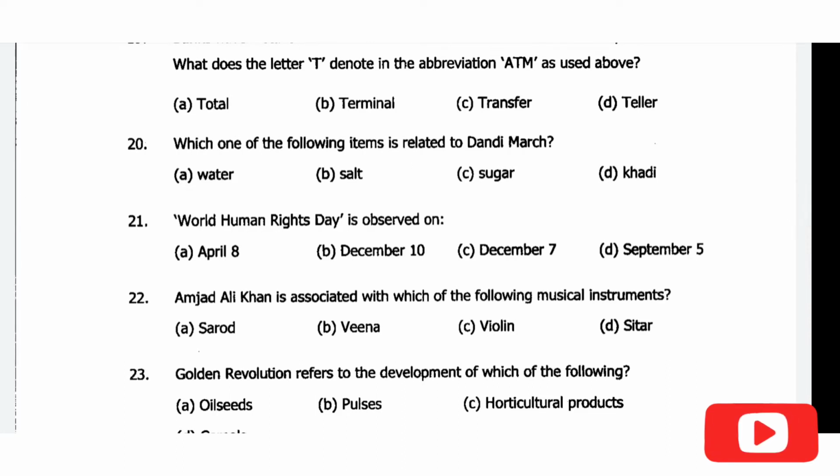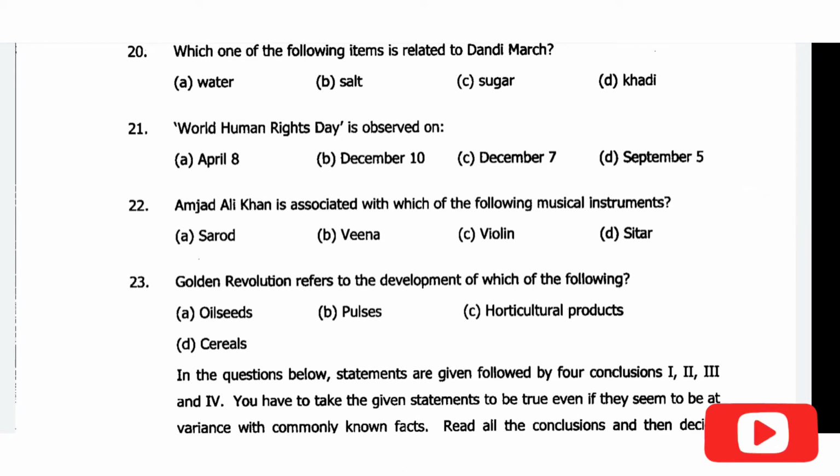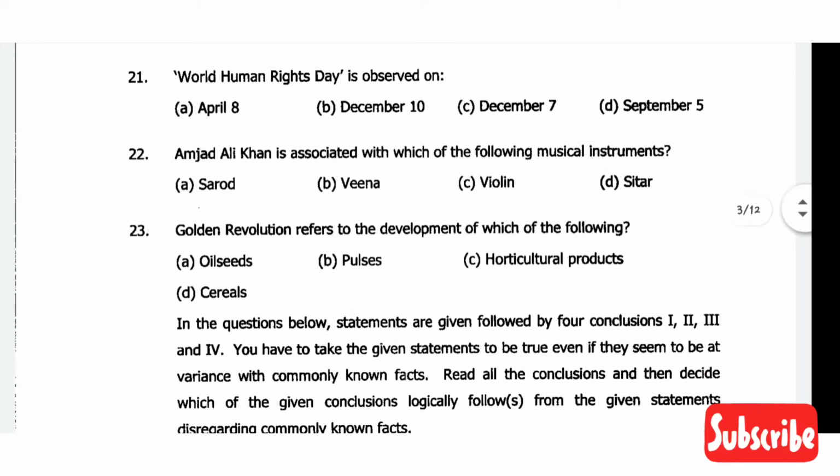Which of the following items is related to the Dandi March? So it's a very common question. The correct answer is option B, salt. Then comes question number 21. World Human Rights Day is observed on 10 December. Option B is the correct answer.